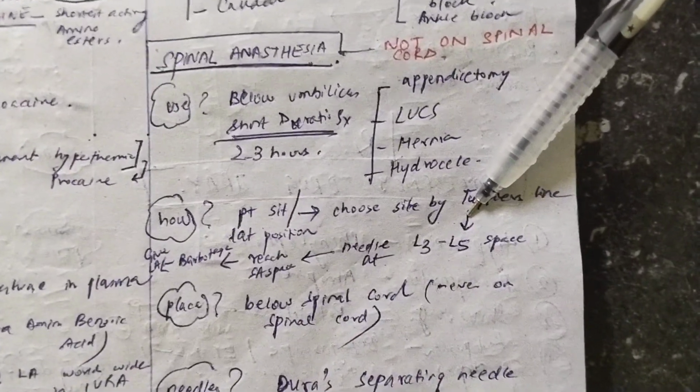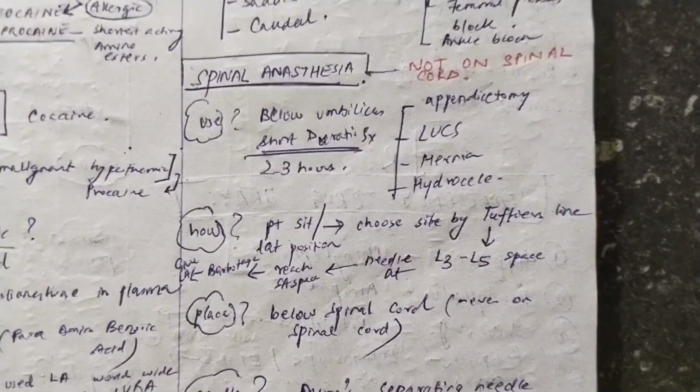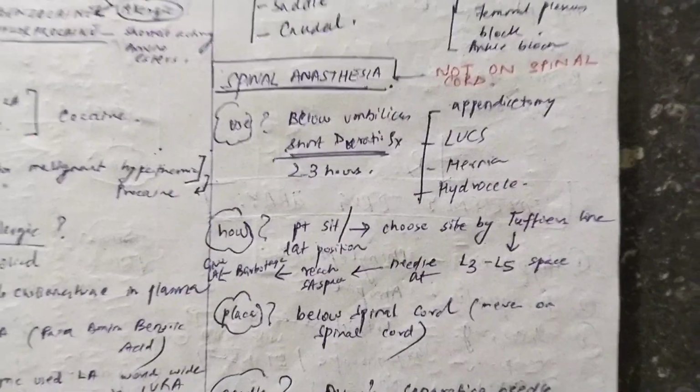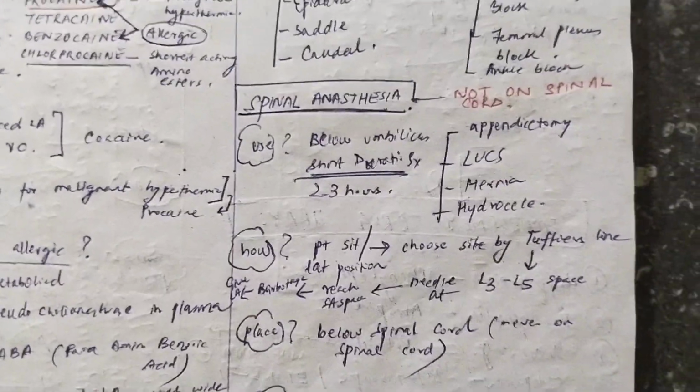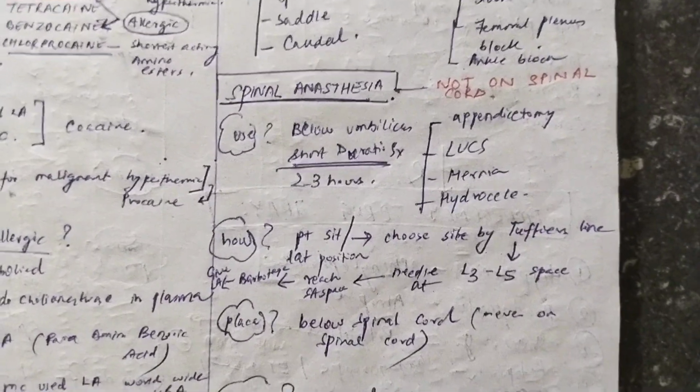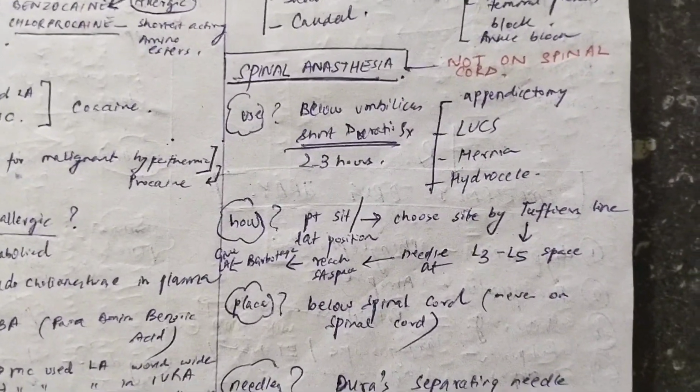Because now if I just tell you to put the spinal anesthesia in the L3, L5 space, you will not be able to understand. But if you identify Tuffier's line by putting your hands on the prominent part of the iliac crest and your thumbs pointing towards each other, you will be able to understand Tuffier's line and the L3, L5 space. So that is the location where you give spinal anesthesia.